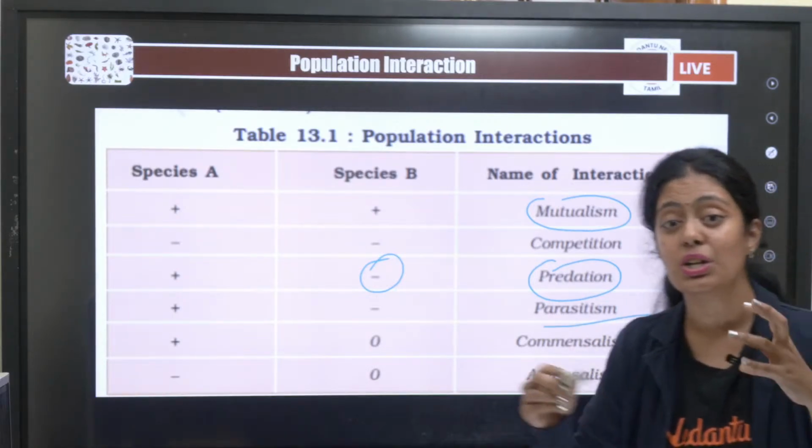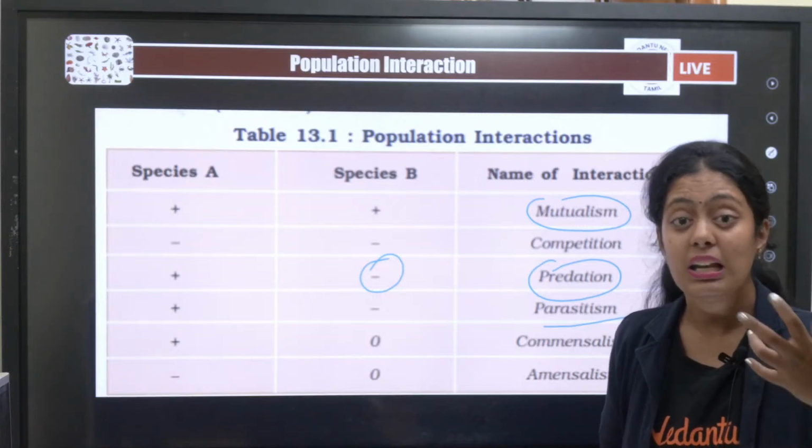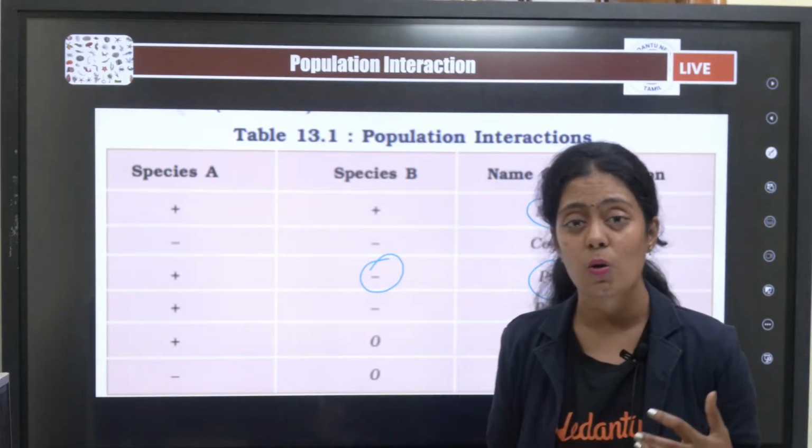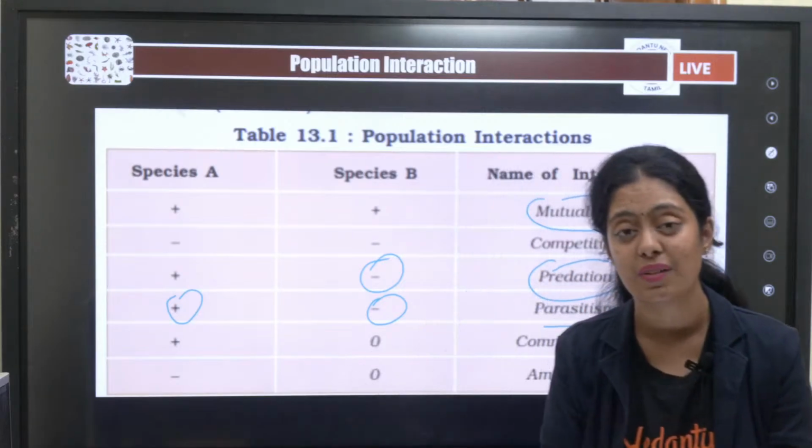Parasitism, your host and your parasite. Okay, let's say for example liver fluke. Where is the liver fluke found? It is found in the human liver. So human is negatively affected and the parasite is positively affected.